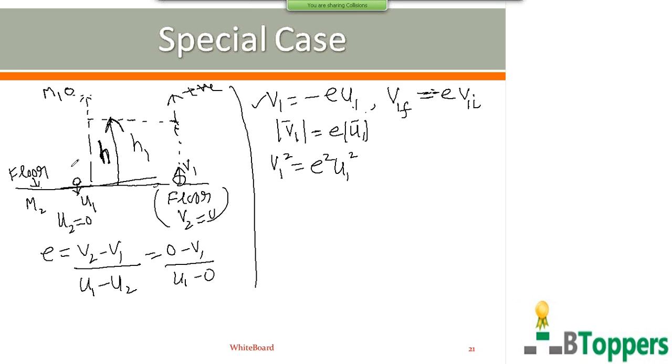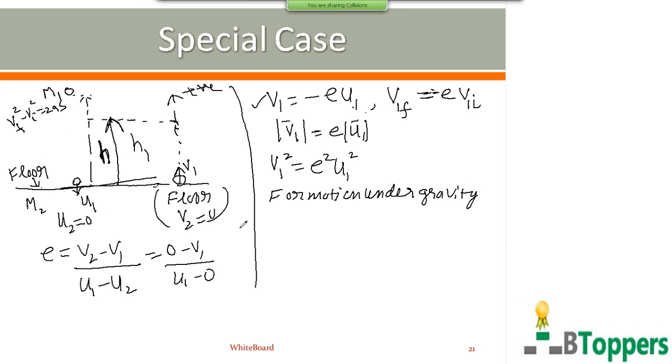So for motion before the first impact with the floor, the ball falls freely under gravity. Using the formula vf square minus vi square equal to 2as for motion under gravity, consider the motion of the ball just before the first impact with the floor.